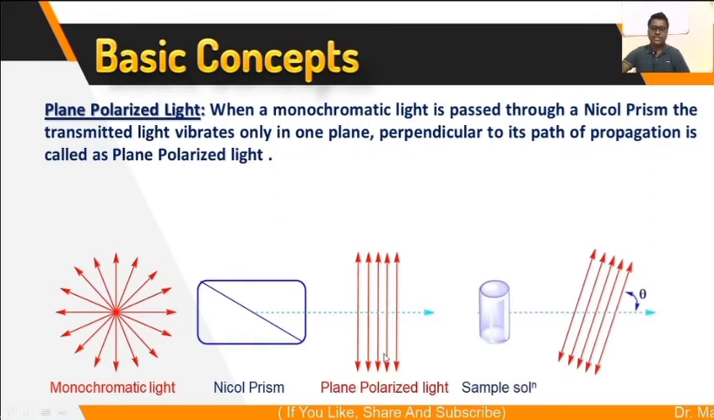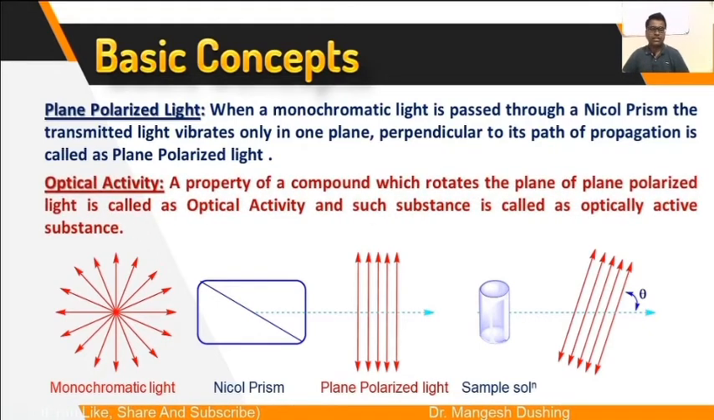Now if this plane polarized light is passed through some organic compound solution like sugar or lactic acid, then this plane polarized light rotates either towards the left hand side or the right hand side. That property of the solution or substance to rotate plane polarized light is called optical activity. A property of the compound which rotates the plane of plane polarized light is called optical activity, and such a substance is called an optically active substance.